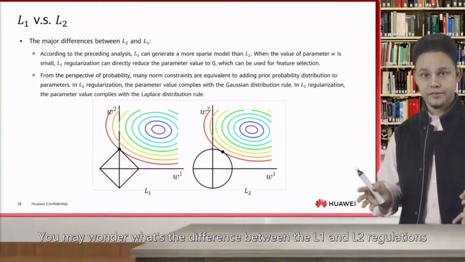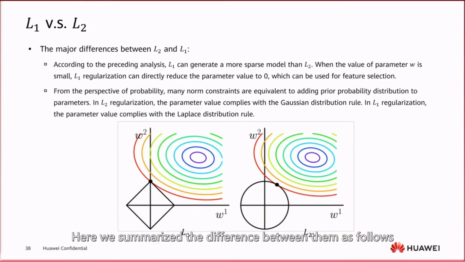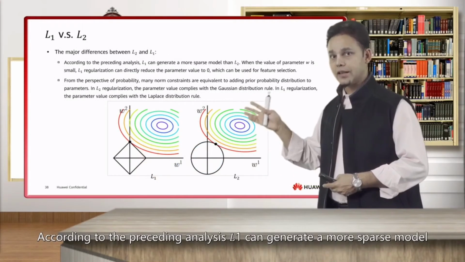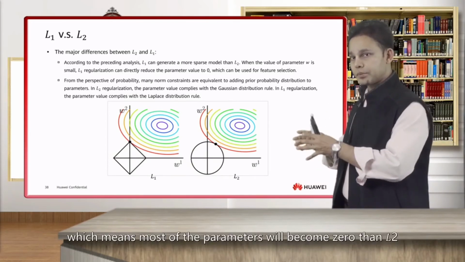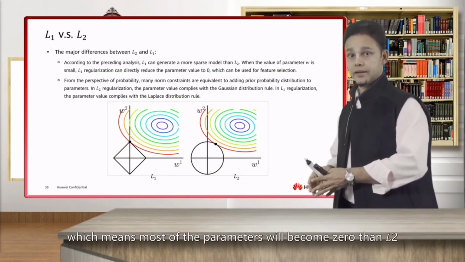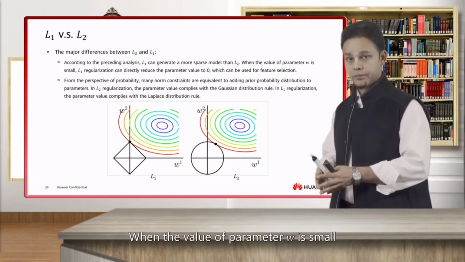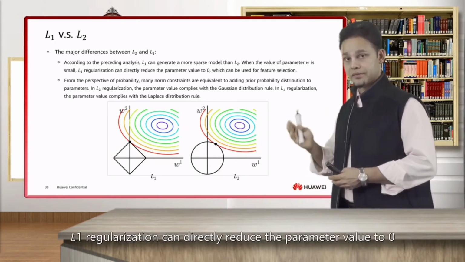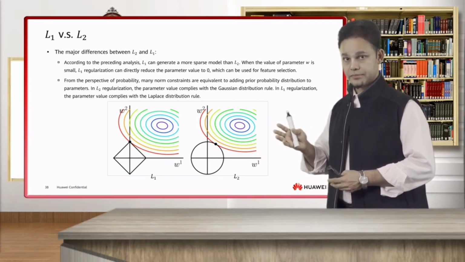You may wonder what's the difference between the L1 and L2 regularizations. Here we summarize the difference between them as follows. According to the preceding analysis, L1 can generate a more sparse model than L2, which means most of the parameters will become 0. When the value of parameter W is small, L1 regularization can directly reduce the parameter value to 0, which can be used for feature selection.